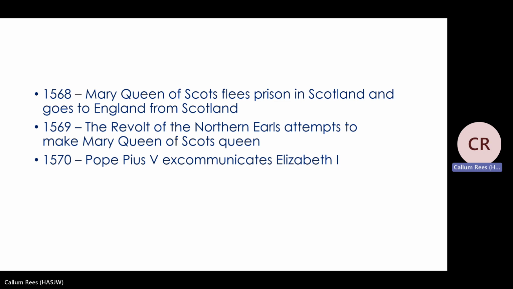Now, in 1570, the Pope, Pius V, he excommunicates Elizabeth I. And this essentially means that Elizabeth will not be protected by God anymore. So, for example, if a Catholic decided to go and murder Elizabeth I, this would not be a crime for Catholics. So it's actually giving a green light for Catholics to go and attempt to kill and assassinate Elizabeth I. So there's a higher risk associated with Elizabeth now.